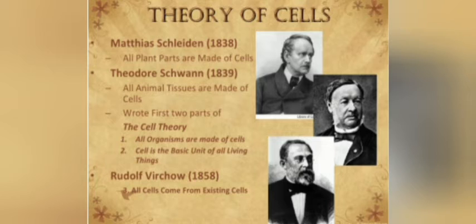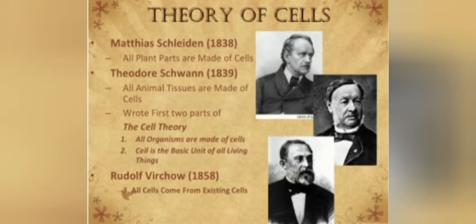Schleiden did the discovery in plants and Schwann in animals, and Schwann declared that all animals and plants are composed of cells, which serve as a unit of structure and function. We have one more name, Rudolf Virchow. In 1858 he added that cells arise from pre-existing cells.